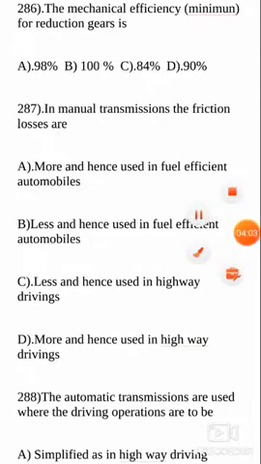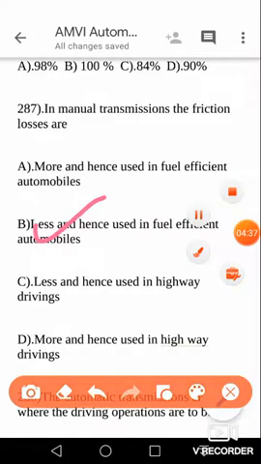To identify the correct answer you must have read the subject thoroughly: Automobile Engineering volume 1 and volume 2 by Kripal Singh, and also IC Engines by V Ganeshan. I will be making a video shortly about the standard books needed for the entire syllabus for APPSC and TSPSC. Just please wait for some time. So here the manual transmissions, the friction losses are less, and because of this factor they are used in fuel efficient automobiles. So your answer is B.